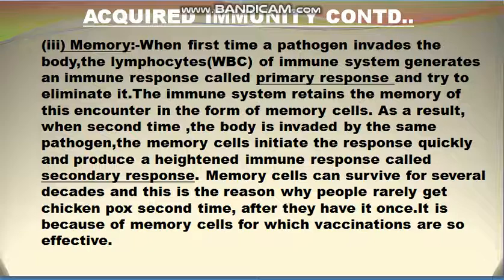The immune system retains the memory of this encounter with that pathogen in the form of memory cells, and when the same pathogen attacks the body a second time, the body has a memory,